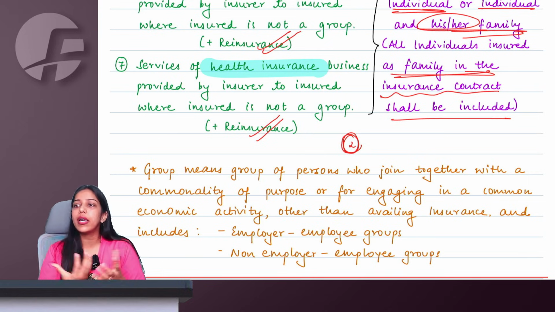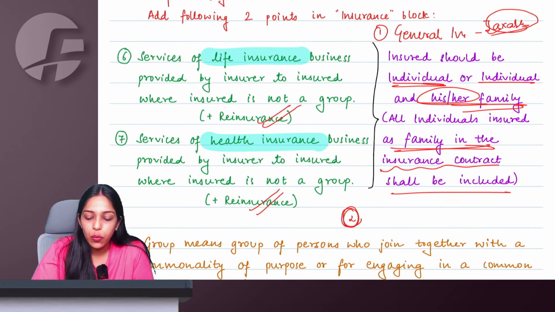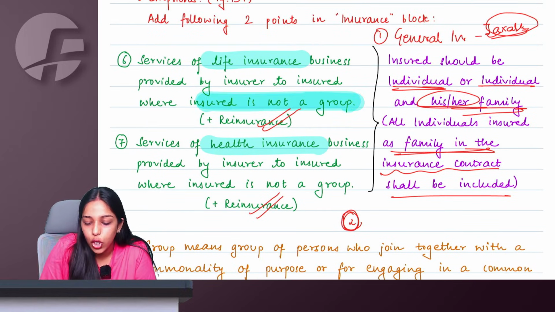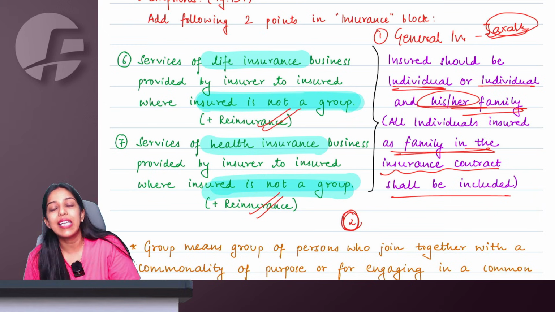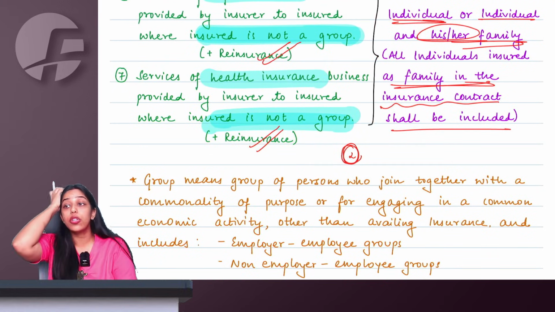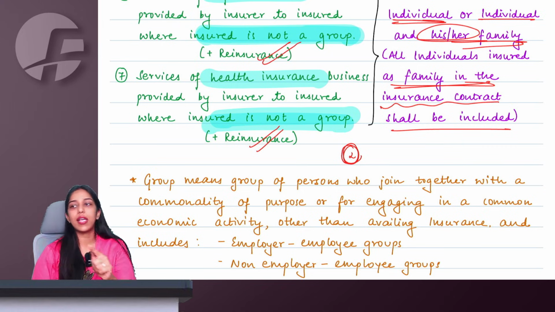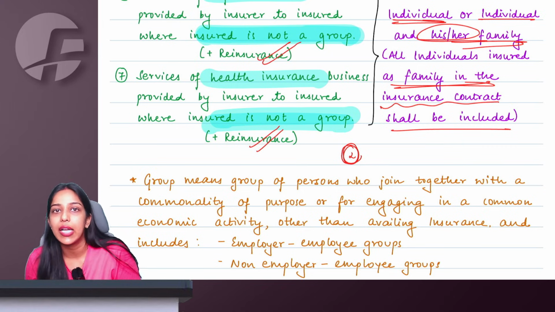Let us say, ma'am, there is a trade union. It decides to take health insurance for all the members of this trade union. Again, it is going to be taxable. So we are saying that when the insured person is a group, it is going to be taxable. The insured person should not be a group to avail this exemption benefit of life and health insurance.